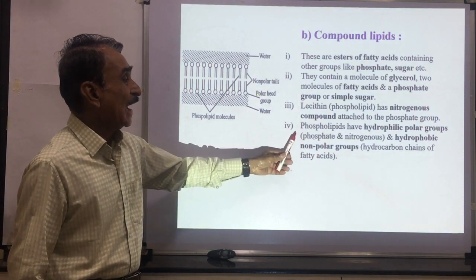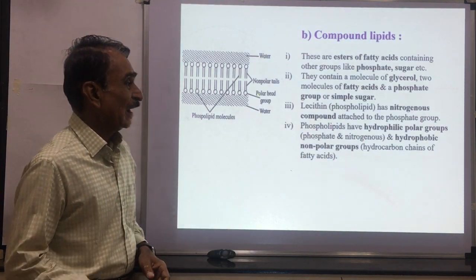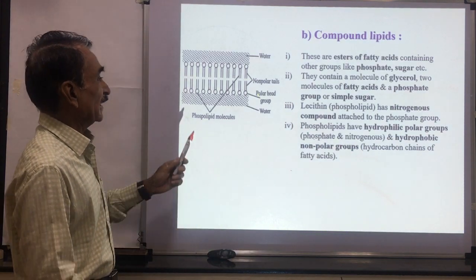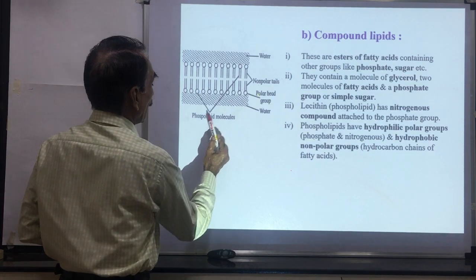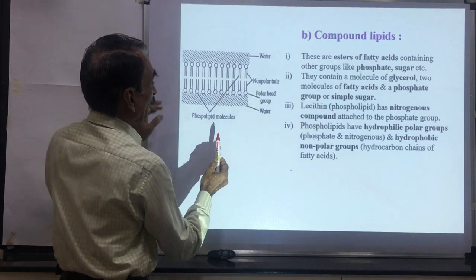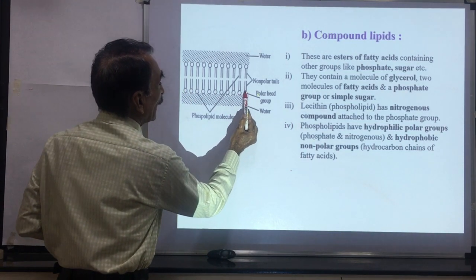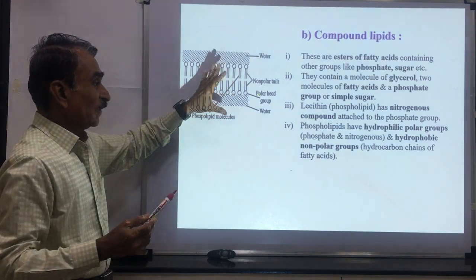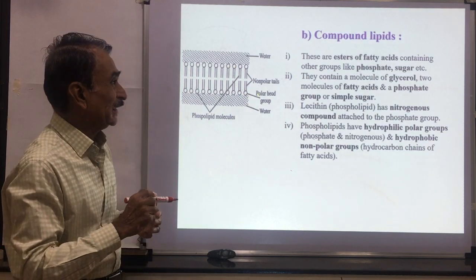Phospholipids have hydrophilic polar groups, phosphate and nitrogen, and hydrophobic non-polar hydrocarbon chains of fatty acids. You can see here the non-polar tails, and this is a phospholipid molecule. This phospholipid molecule has a polar head group and non-polar tails. These phospholipids are present in the membranes.